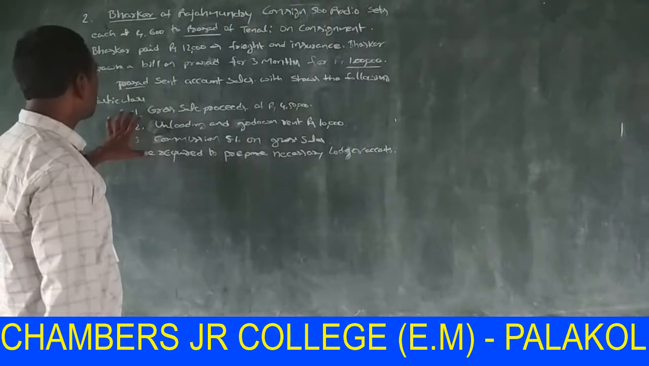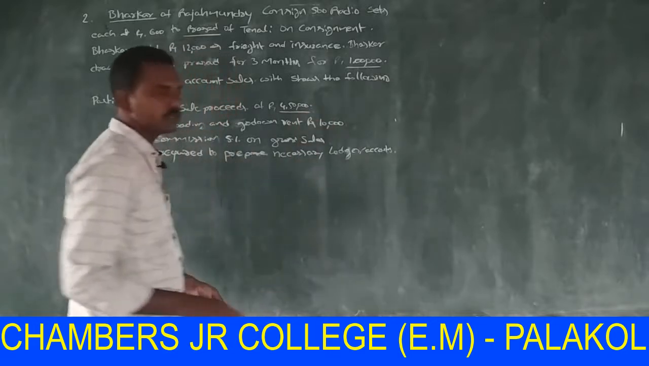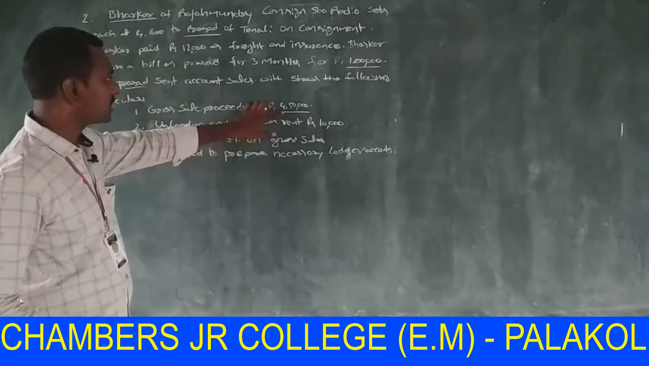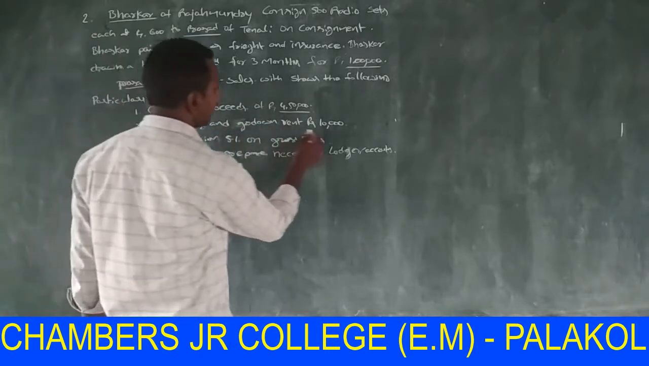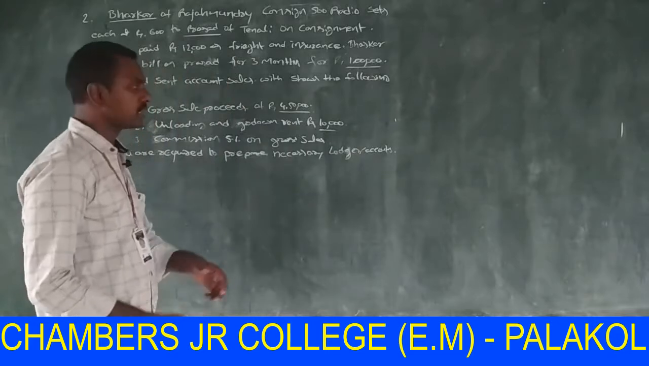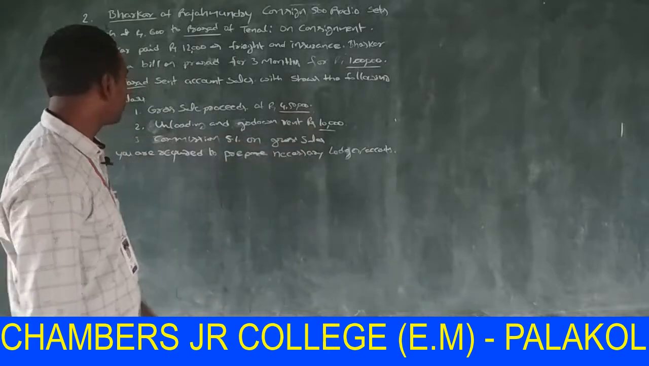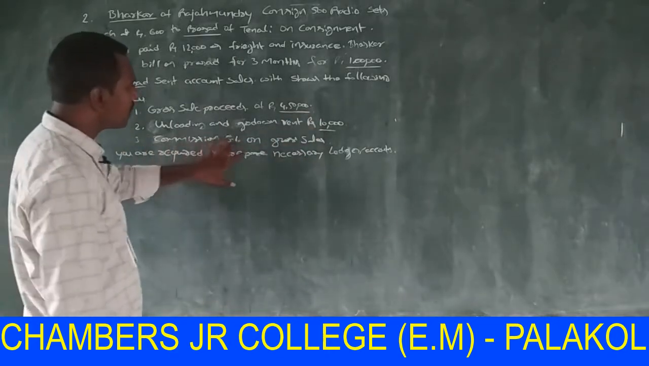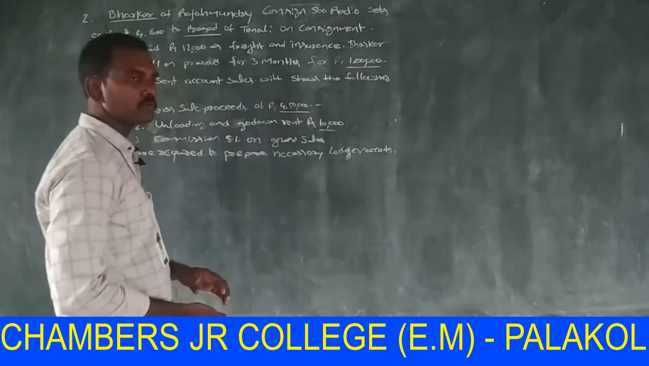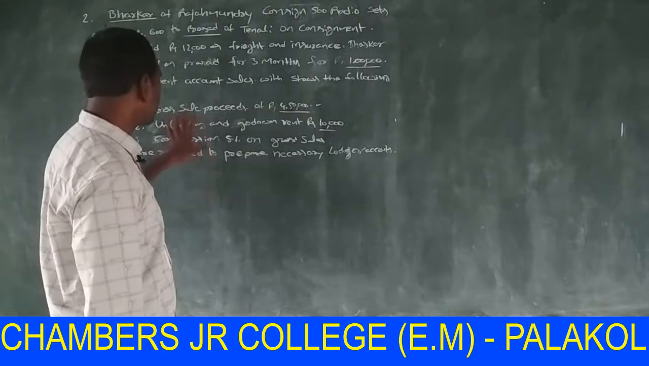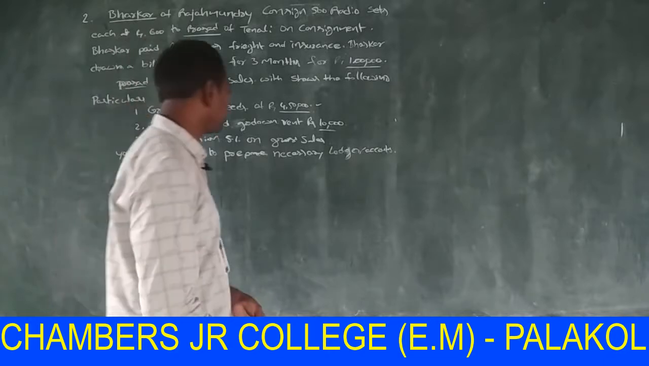First one, gross sales proceeds. Here the sales are rupees 4,50,000. Unloading and godown rent is rupees 10,000. This 10,000 is the expenses of the consignee. Commission 5% is on gross sales. The gross sales amount is 4,50,000, and on 4,50,000 the consignor paid commission to the consignee at 5%.